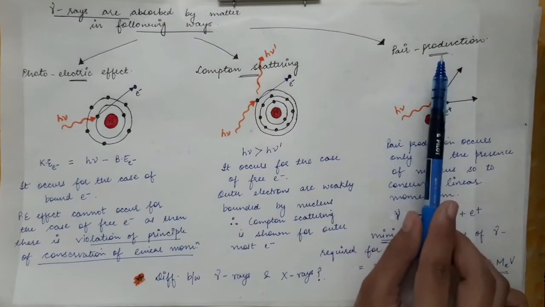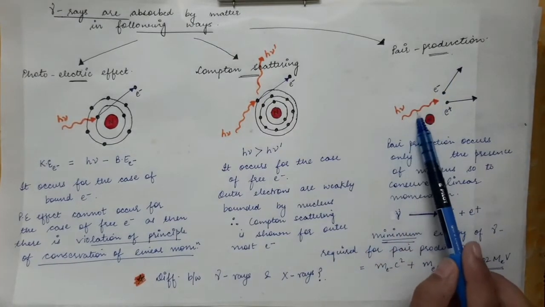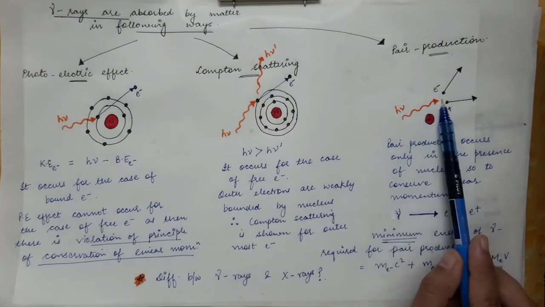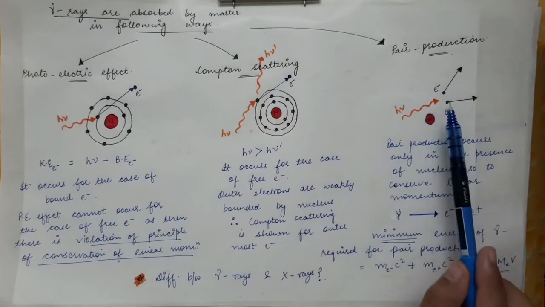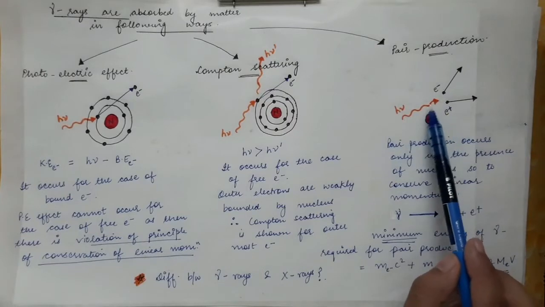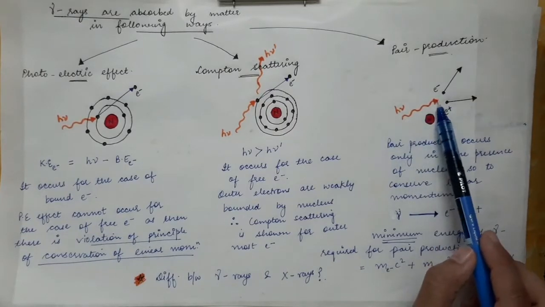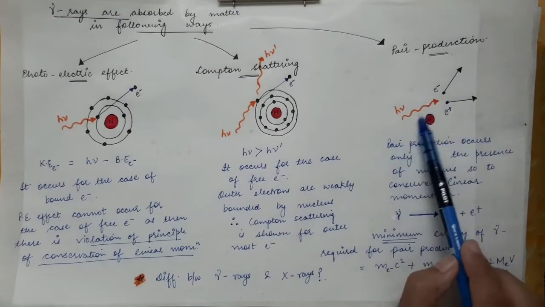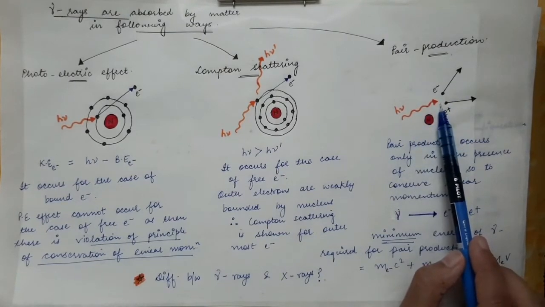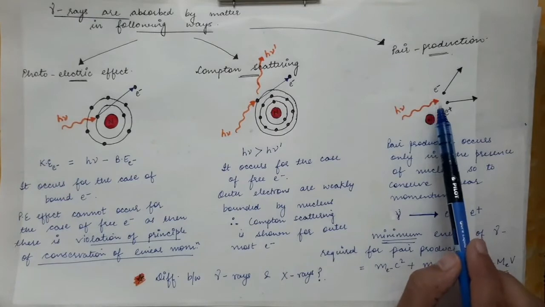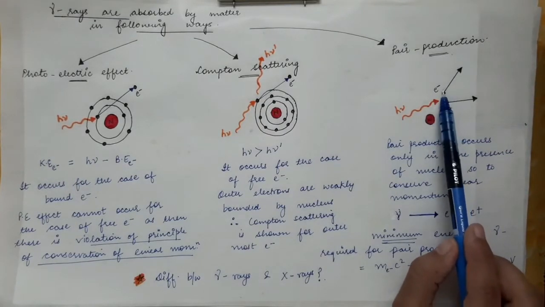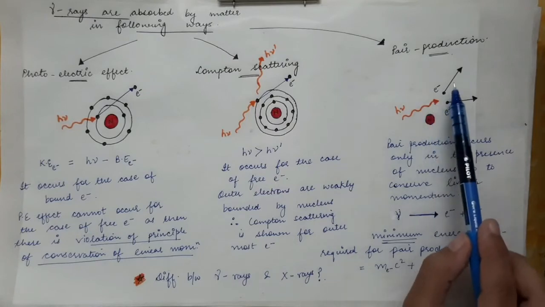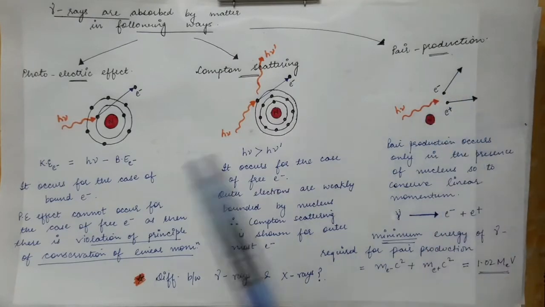Now the next process by which the gamma photon can interact with the medium is pair production. So pair production means one gamma photon, when it travels in the medium, completely disappears and an electron and positron are formed. The gamma photon is completely absorbed in the medium, and as a result the electron and positron are formed, and they will travel with some kinetic energy.